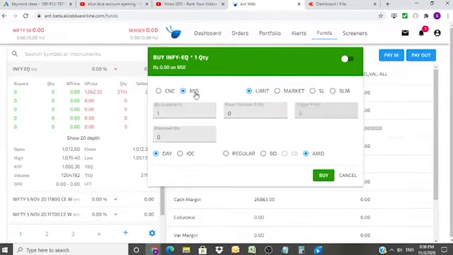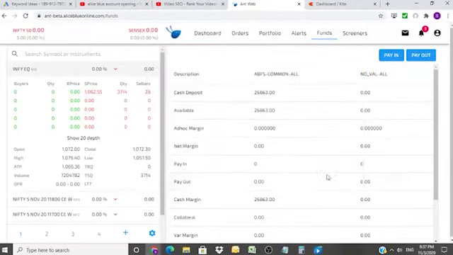Let me remind you, MIS is only when the market is open. So you go to CNC and then AMO. In this case your order will be pending and then it will get executed next day when the market opens.